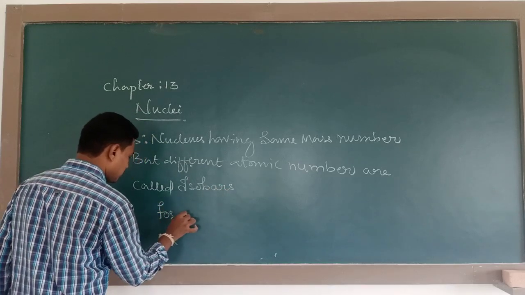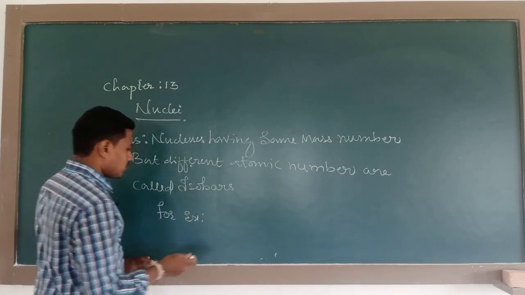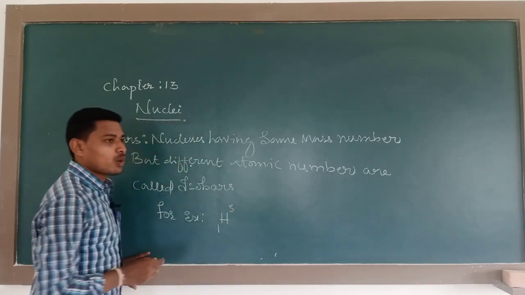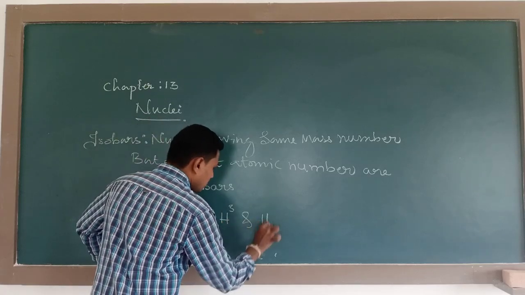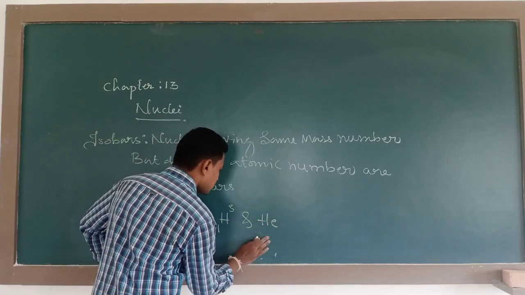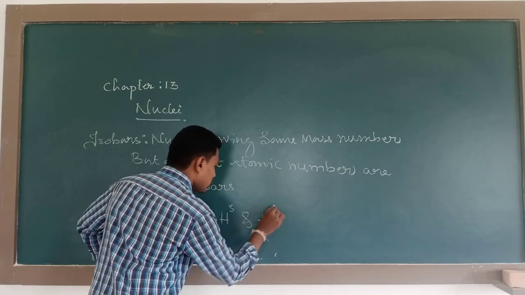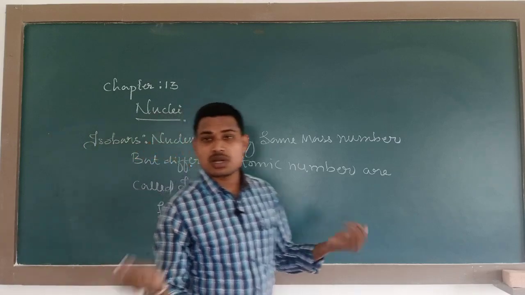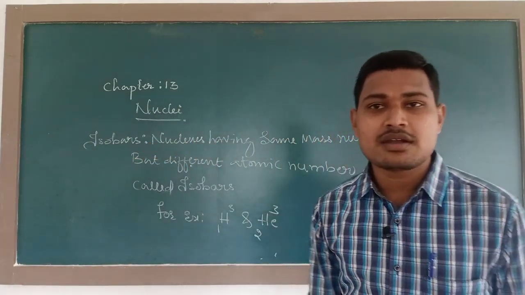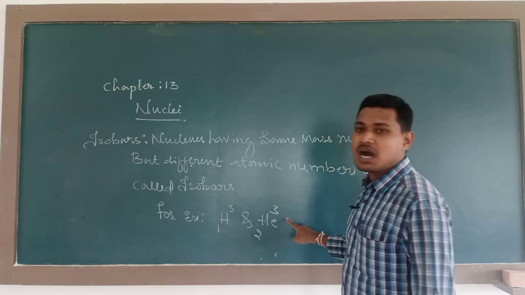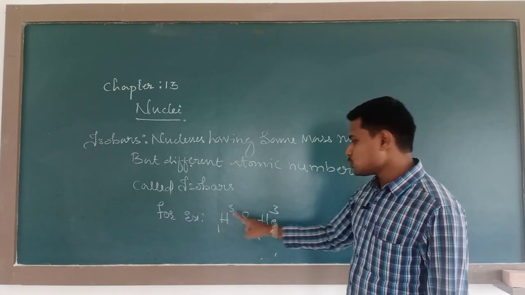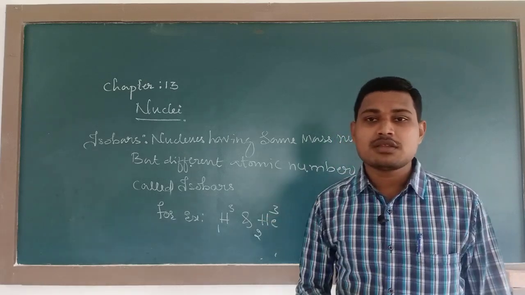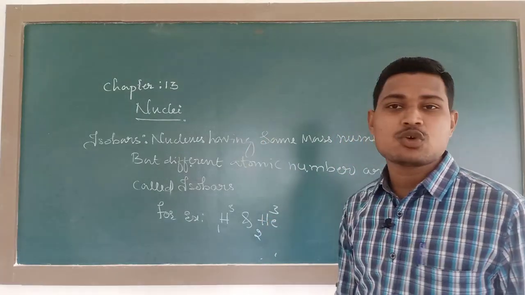For example, take hydrogen, that is tritium 1H3, and helium, 2He3. Here the hydrogen and helium nuclei are different, but the mass number is the same. Hydrogen has mass number 3, and helium also has mass number 3. So this is one example of isobars.